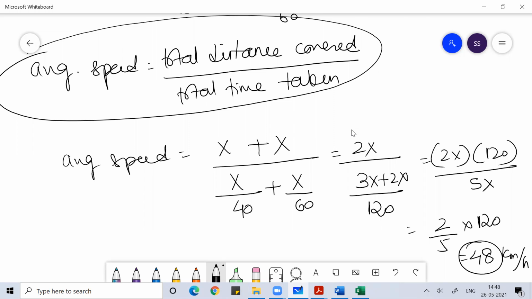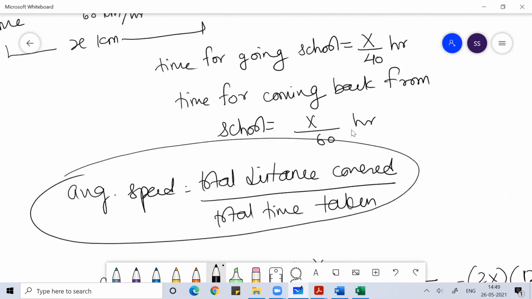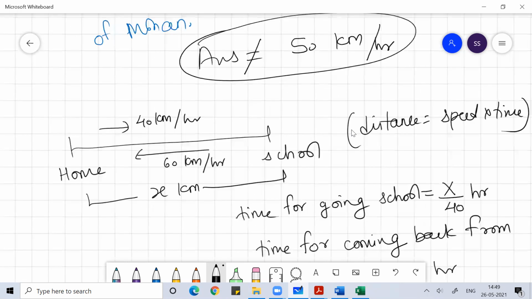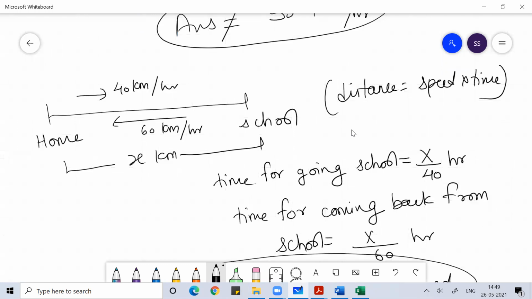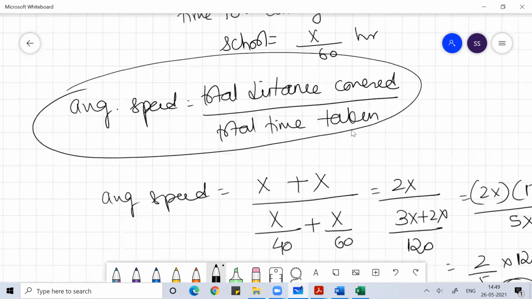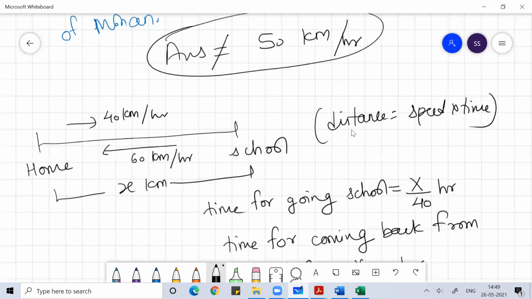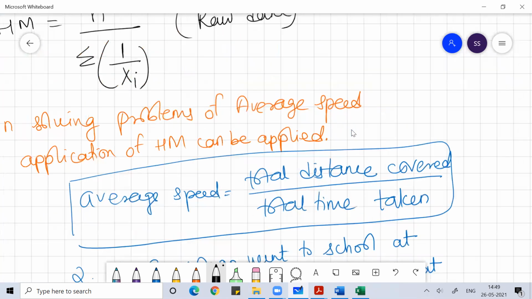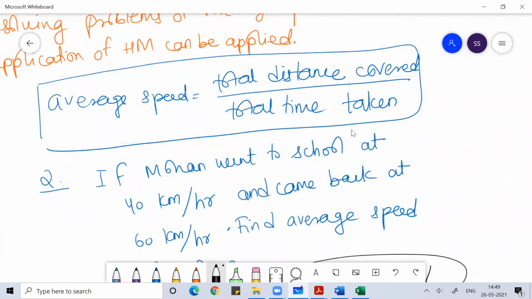So this is your average speed. Your average speed would be 48 kilometers per hour. Fine, I hope you understood this. You can just remember this because this kind of question is very common, and students make mistakes whenever they see the application of average speed. Very common question. You'll find this question more or less in any competitive exam.